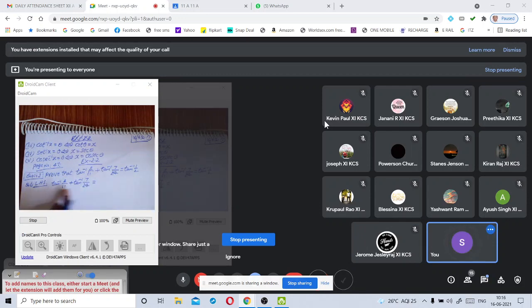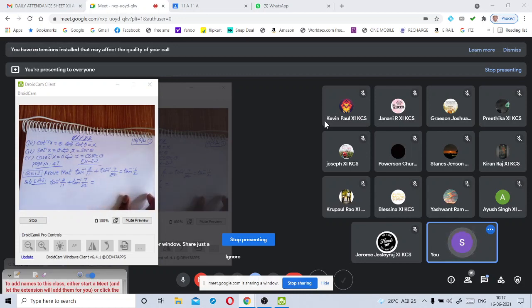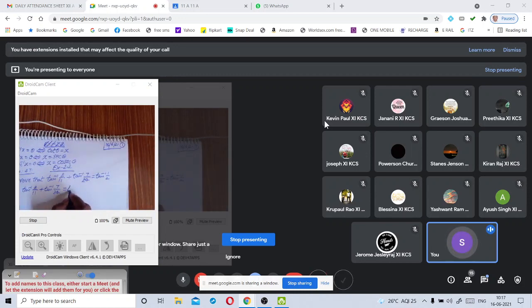If you observe these two terms, which formula can be used here to simplify them? Tan inverse x plus tan inverse y, sir. Very good. These two terms are in the form of tan inverse x plus tan inverse y, where x is equal to 2 by 11 and y is equal to 7 by 24. So, we use that formula to simplify these two terms.